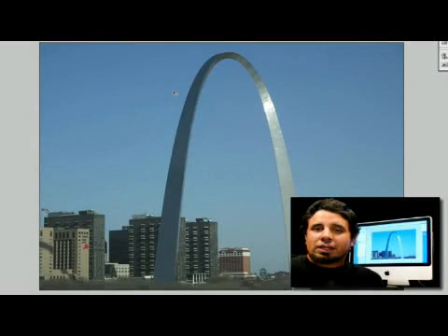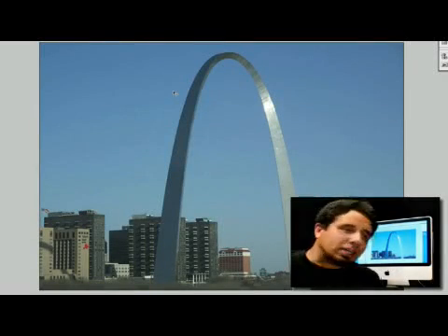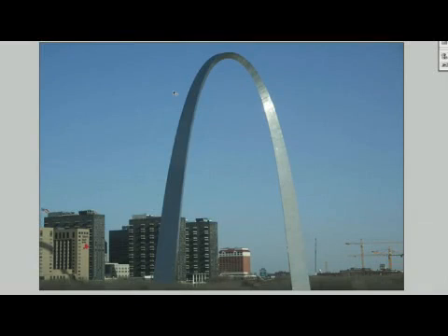All right, we're going to do a glass text effect here. As we can see, I've got a picture up on my screen right here, and it's a picture of the Gateway Arch in St. Louis. So we're going to use this as our background piece.